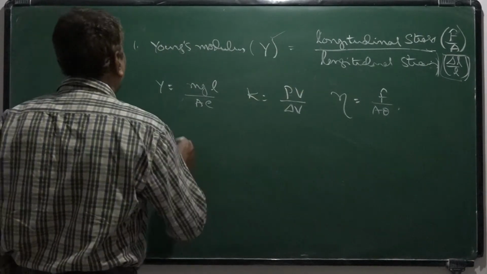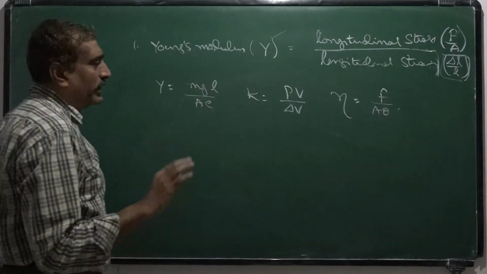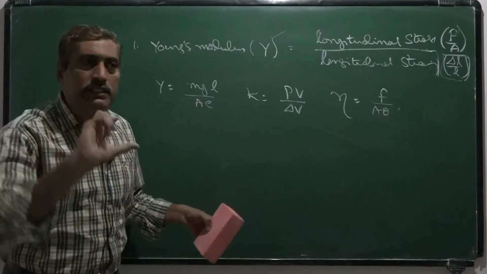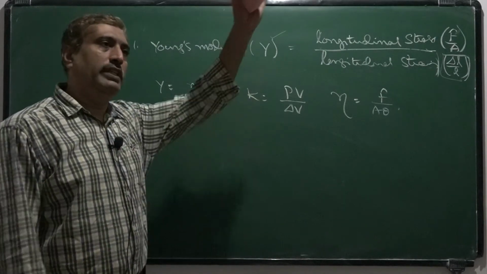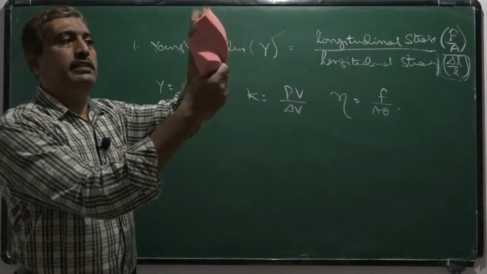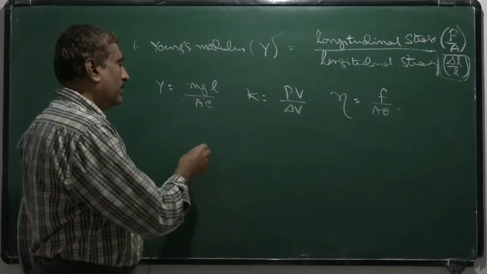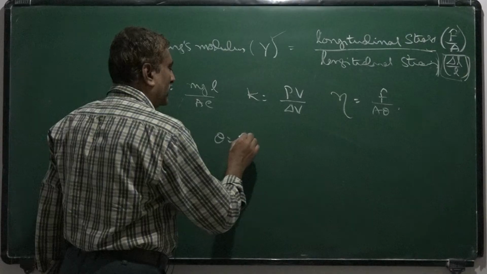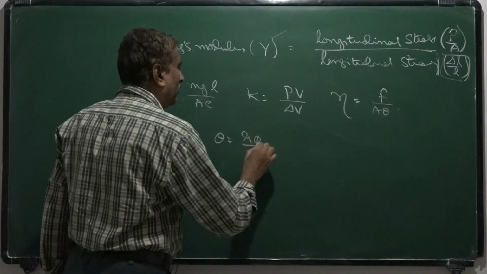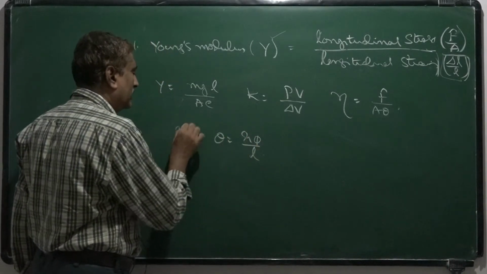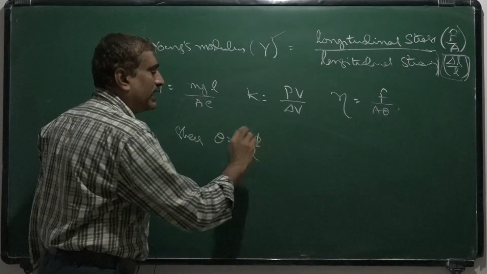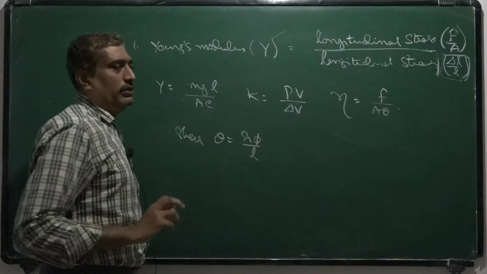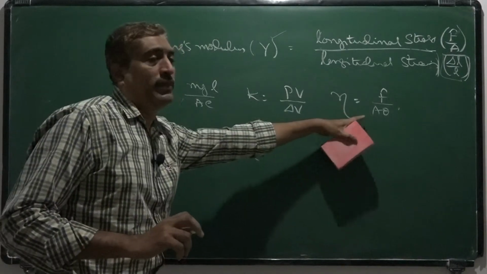And if a wire or a rod is fixed at the upper end and twisted from the lower end, then the angle of shearing is given by R phi by L, where phi is the angle through which it is twisted. So theta is given by R phi by L. You remember this formula also for this shearing stress.